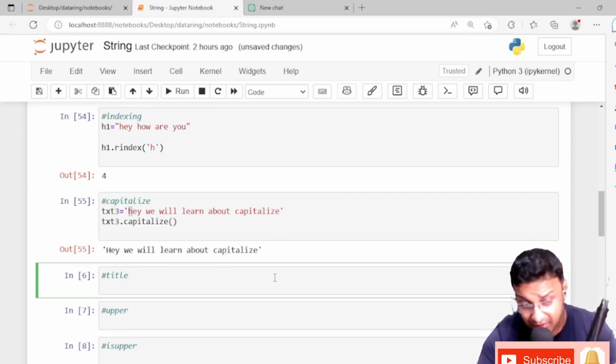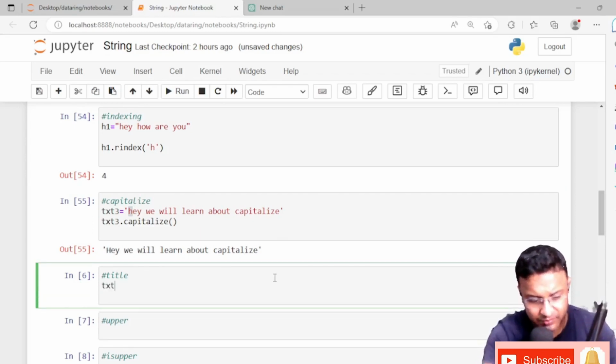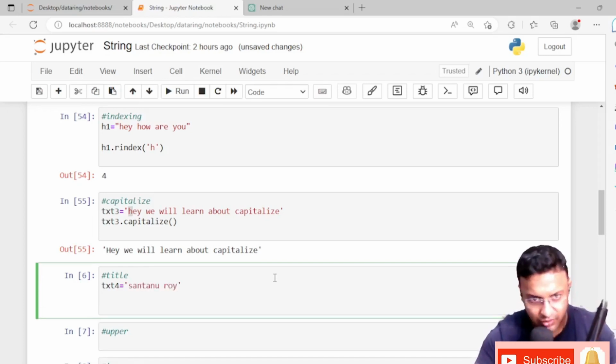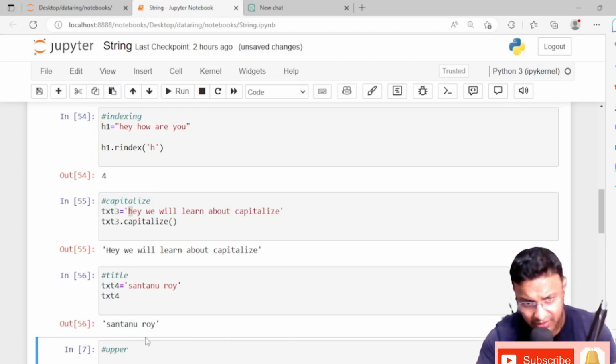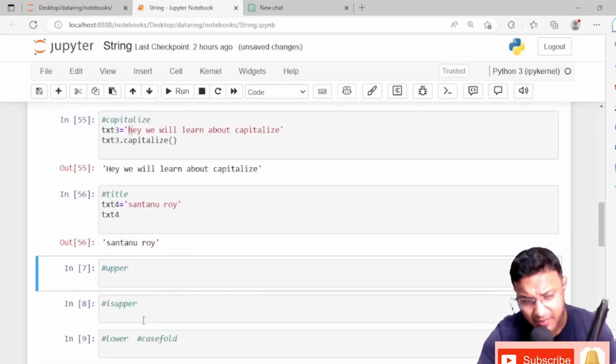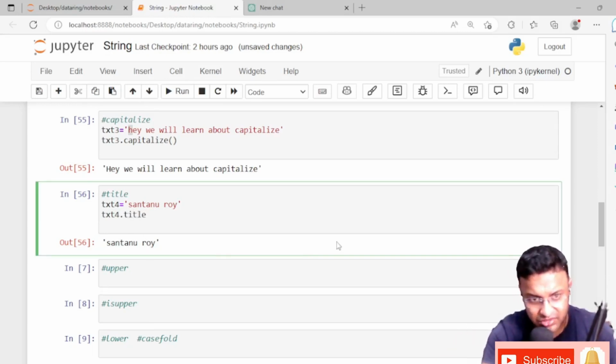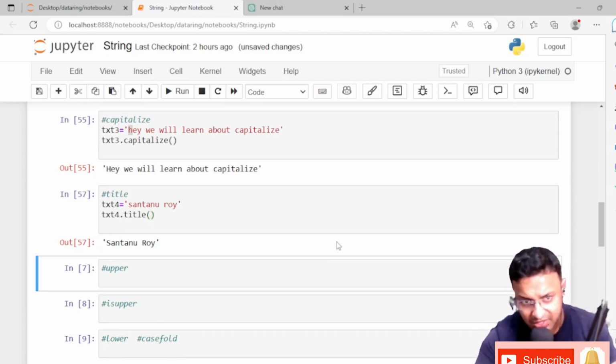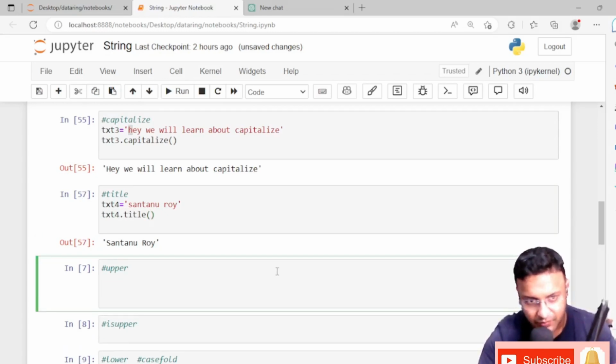Now we'll learn about the title. Now I'm just creating one more variable, text4, and here I'm just giving it a name, Santanu Roy. And if we just print it, text4, it will print like Santanu Roy. But actually, how the name looks, the first letter of the name will be in capital, and also the first letter of the surname should be in capital. So for that we need to use this title function. Now if you see Santanu Roy, then now we need to check APA.